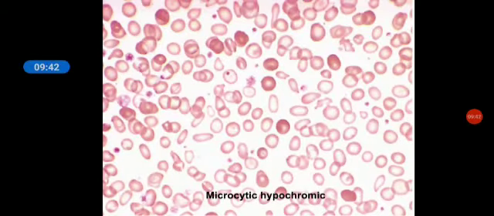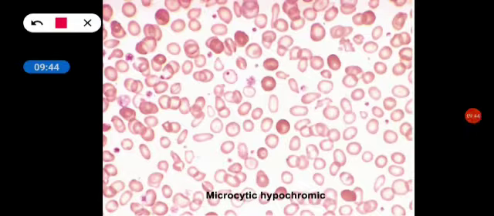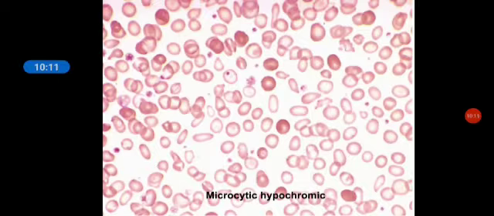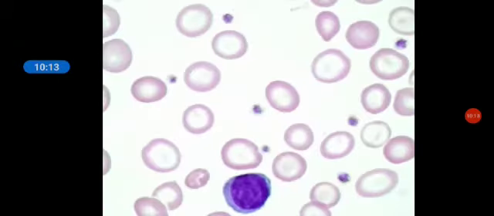Then this is another picture. Again you can see the cells are small. There are different sizes and shapes of the cells, but these are all small cells. And if you notice the color, normally the central pallor is one third the size of an RBC. In hypochromia, the chrome is reduced, so the pallor will increase beyond that one third size of the RBC. This is again a high power view.